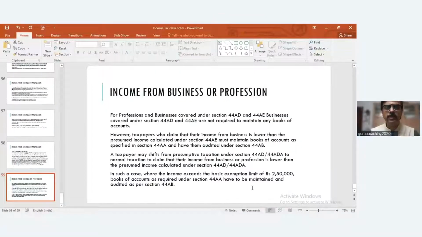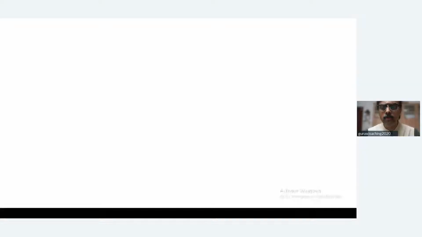So let us look at this. Very important provision of the Act for professions and businesses covered under 44AD, 44AE. Businesses covered under 44AD and AE are not required to maintain any books of accounts, because I'm going to pay tax on a presumptive basis.